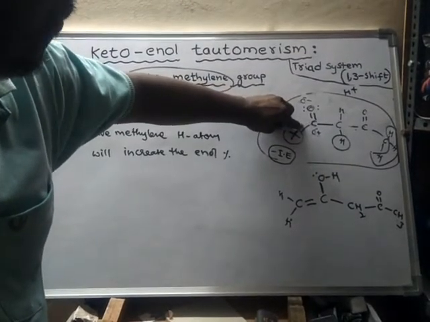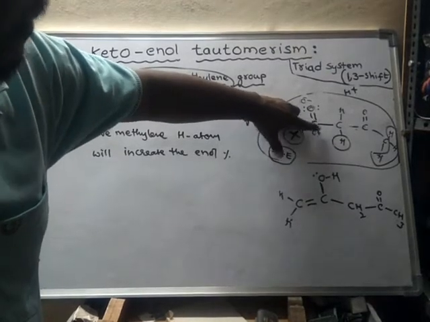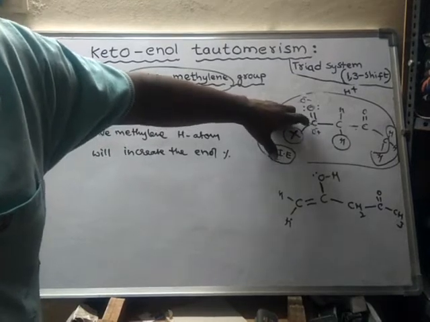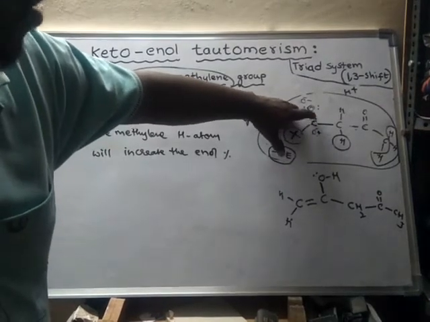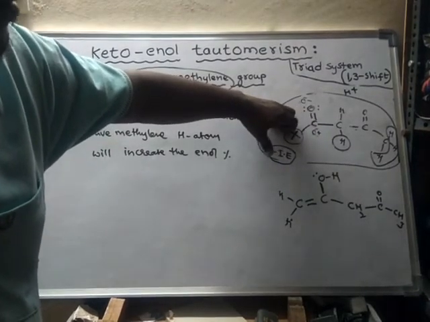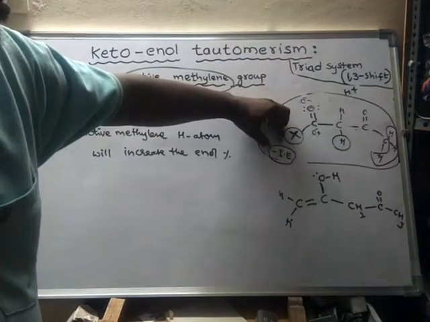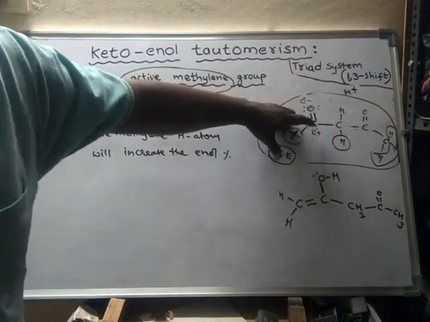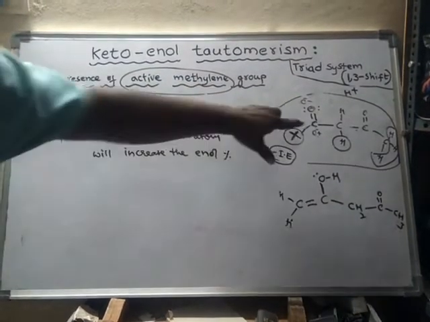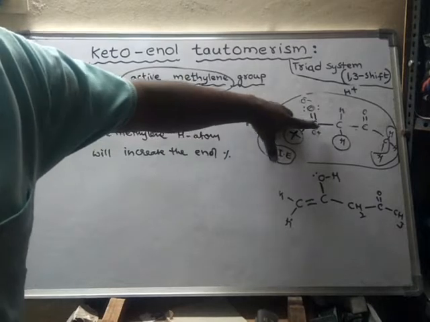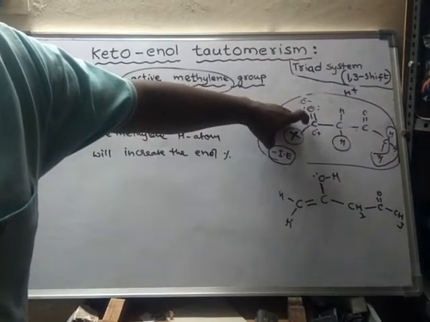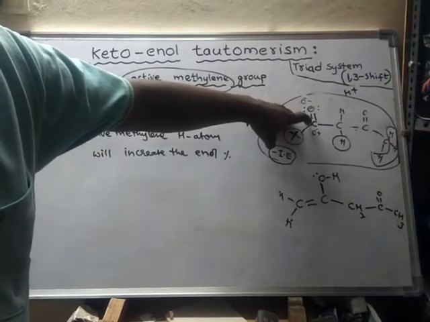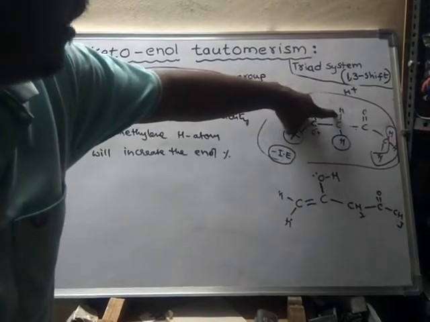As a result, the positive charge on this carbon will increase, because the electron density is attracted by this group. When electron density on this carbon decreases, the positive charge on this carbon increases. When the positive charge increases, what happens? It immediately attracts this electron.